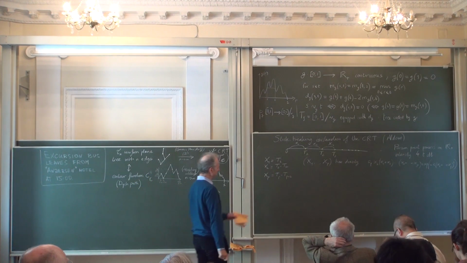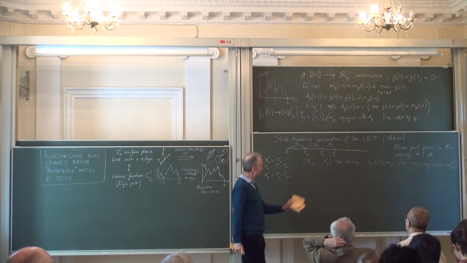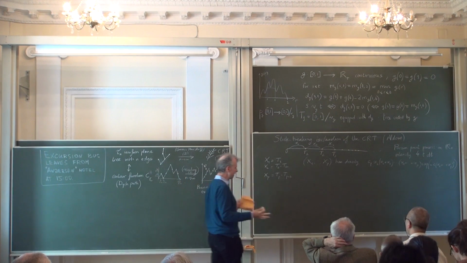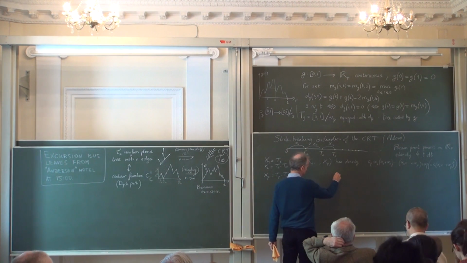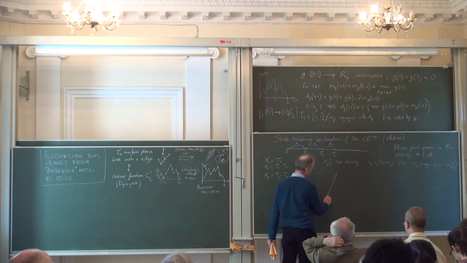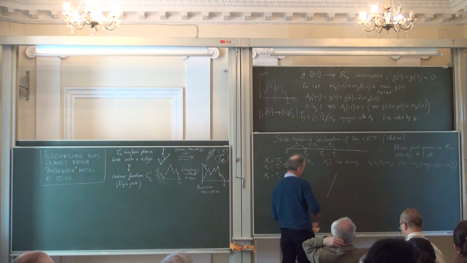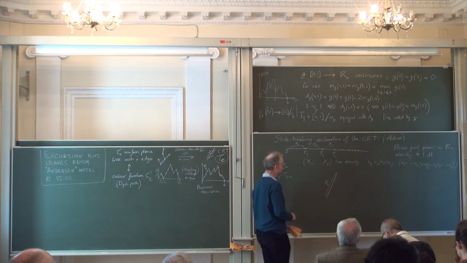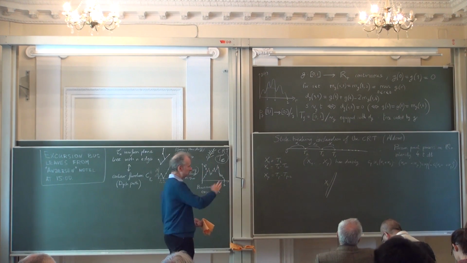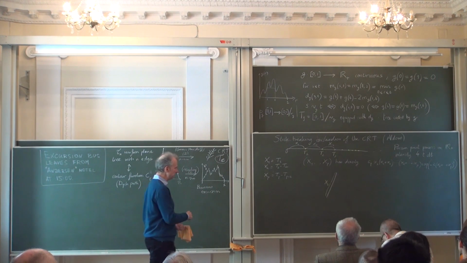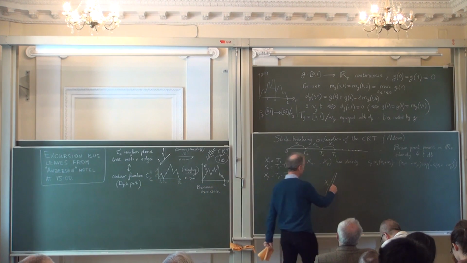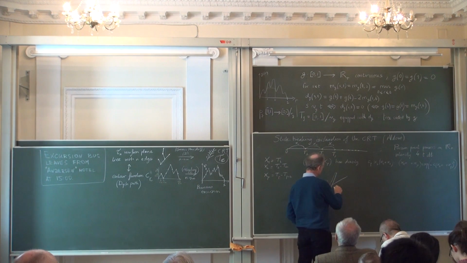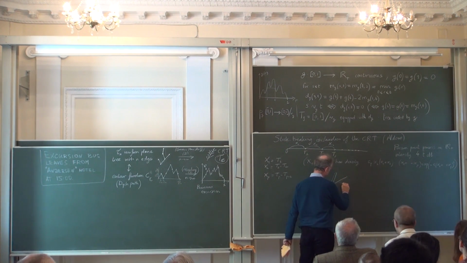With these x1, x2, etc., I'm going to construct recursively a tree. I start with the first branch. Imagine a line segment here, which will have length x1. Then I attach to this line segment another segment, let's say here, and the length of the second segment will be x2.